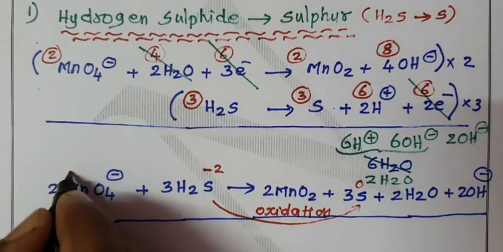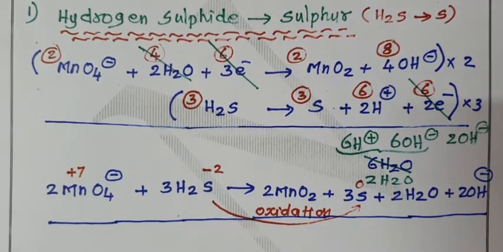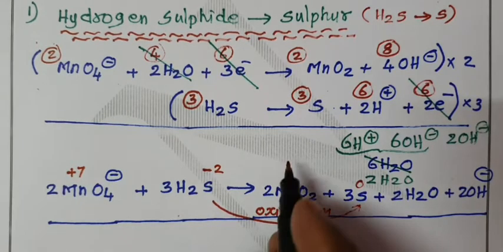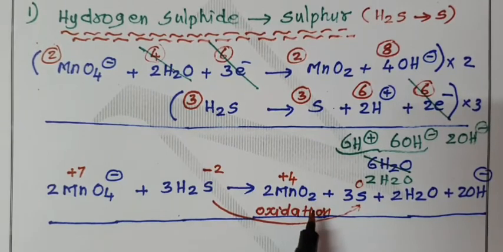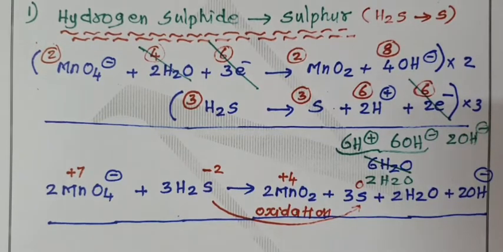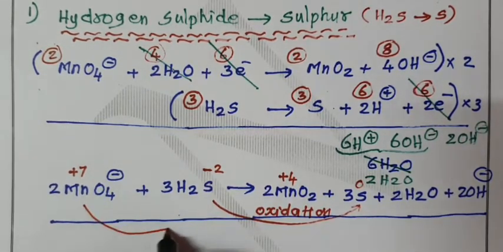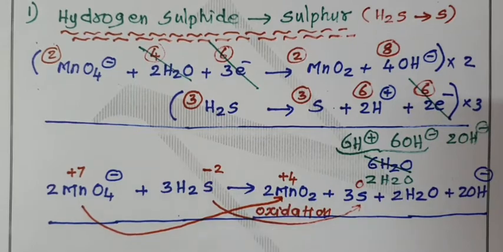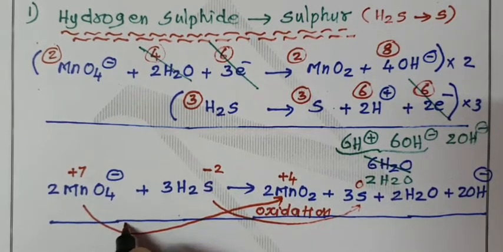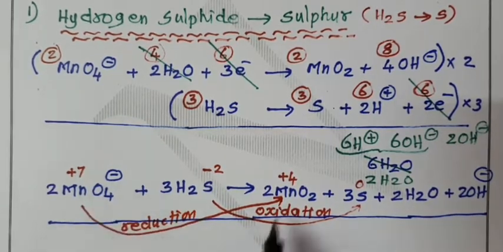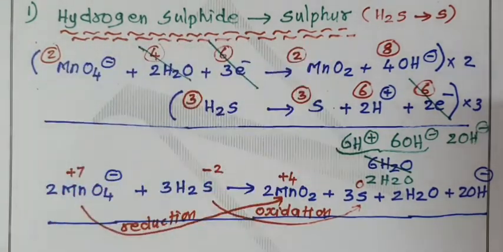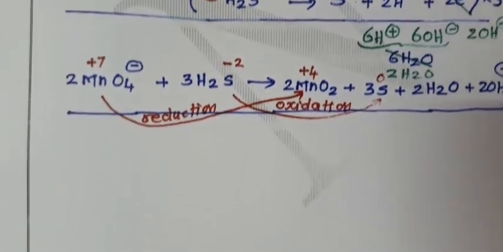In permanganate ion, manganese is in +7 oxidation state. In MnO2, manganese is in +4 oxidation state. 1 oxygen 2 minus, 2 oxygen 4 minus, therefore manganese +4 oxidation state. When you move from left to right, manganese oxidation state decreases. Therefore, permanganate ion undergoes reduction. An oxidizing agent always undergoes reduction. This is the oxidation of hydrogen sulfide into sulfur. One more example we have.